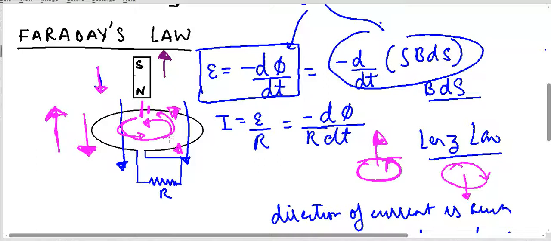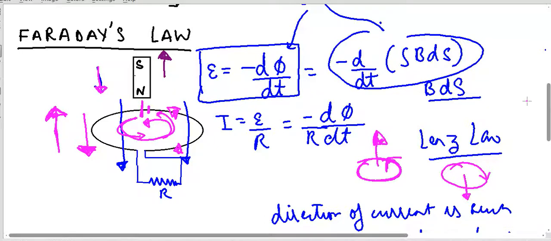So this is what I will be covering for this video. In the next video we will discuss something more about the nature, why currents are induced when magnetic fluxes are changed. We will discuss the reason for the induction of current.